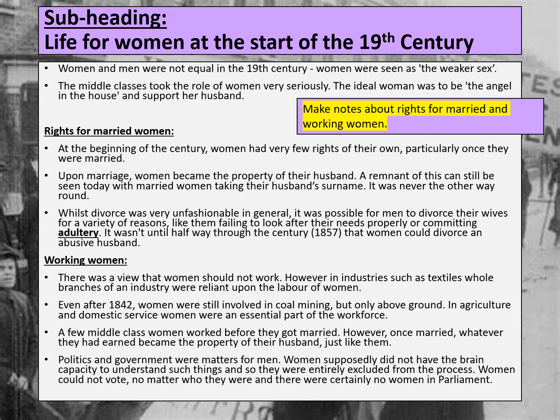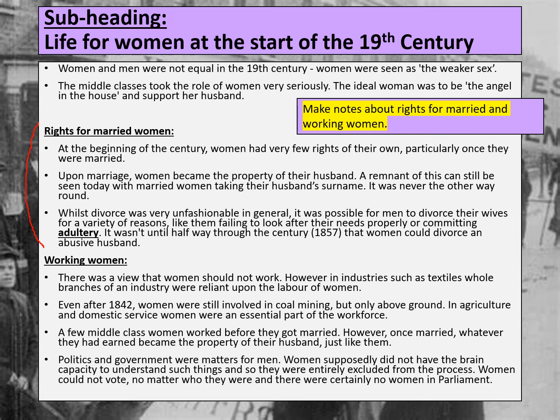In the video, it also talked about rights for married women. So particularly when it came to things like property and earnings, women were expected to give up those things to their husband once they were married. You can also see on my slide here, I've given you a little bit more information about the rights for married women. I would like you to make sure that when I finish talking, you make a few notes about the rights for married women here.